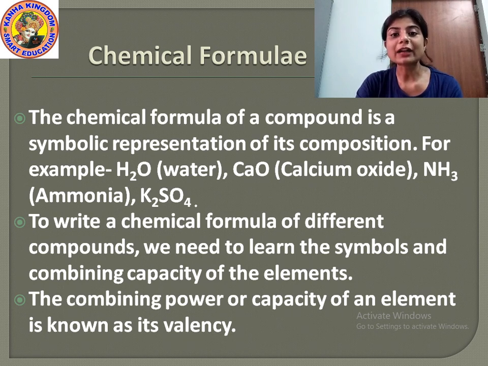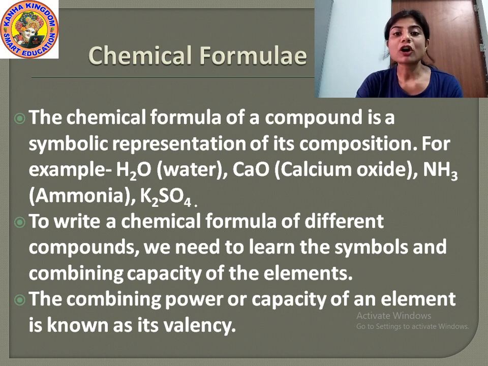That means what atoms can take part in a chemical reaction to combine. We must know the combining capacity and the symbol of an element to write a chemical formula. Okay. And the combining capacity or the power of an element is known as its valency. What is valency? Valency is the combining power or capacity of an element.